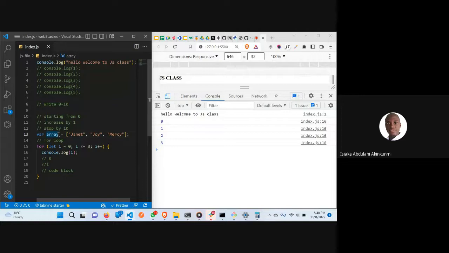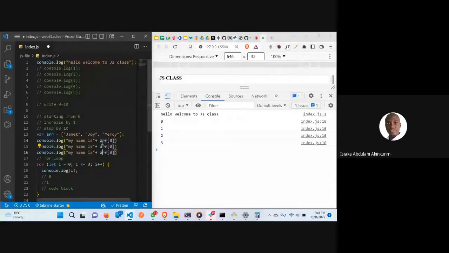My name is, then I can say plus AR at 0. So this works. If I save this, this one is also working. My name is, now this one is still also working. My name is Daniel. My name is Messi. But I have to repeat myself.